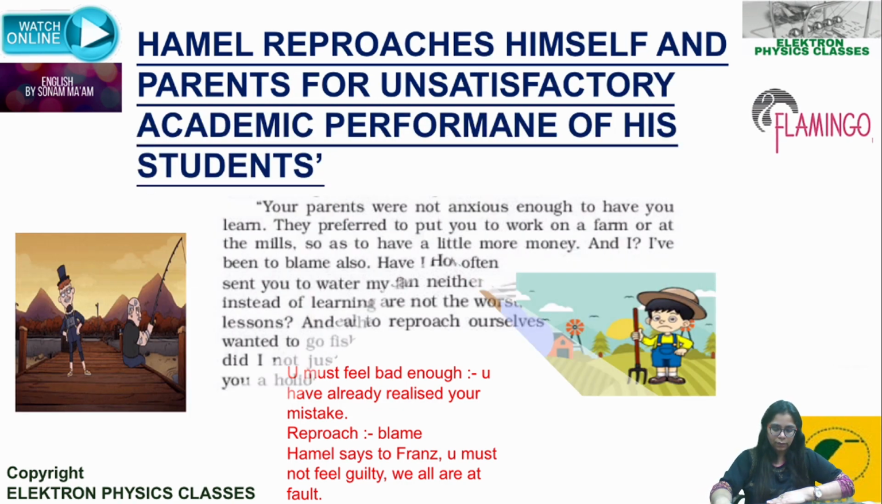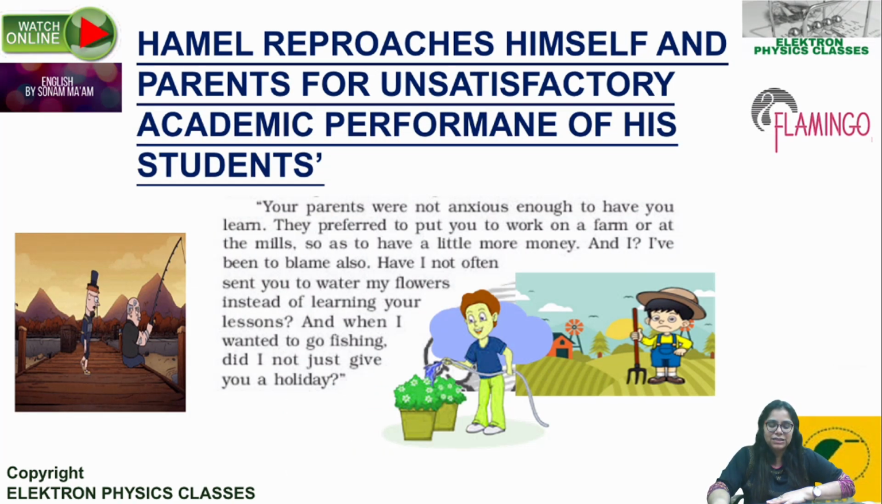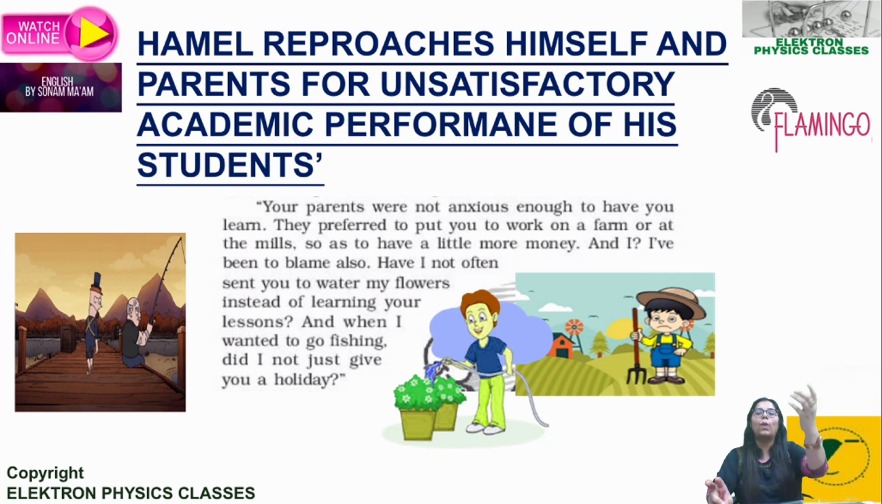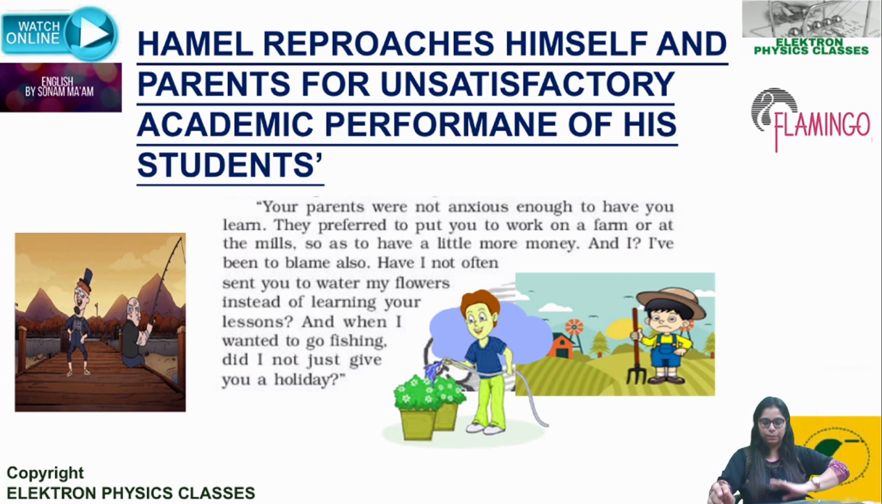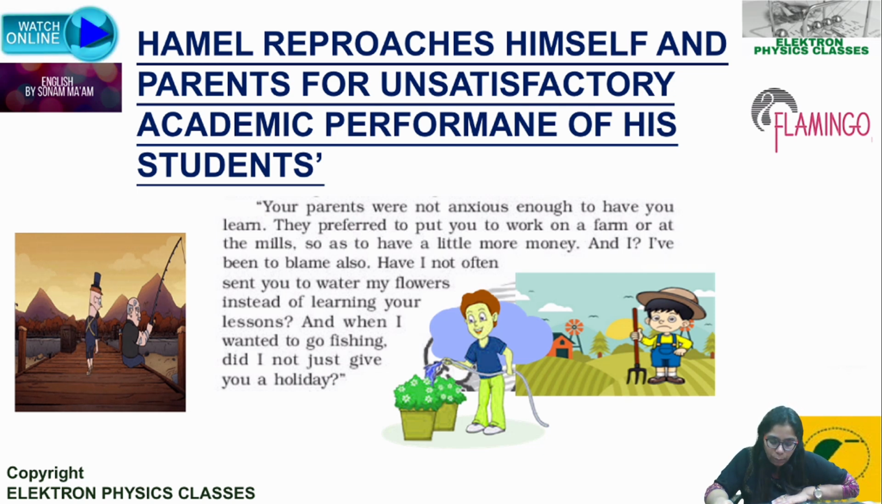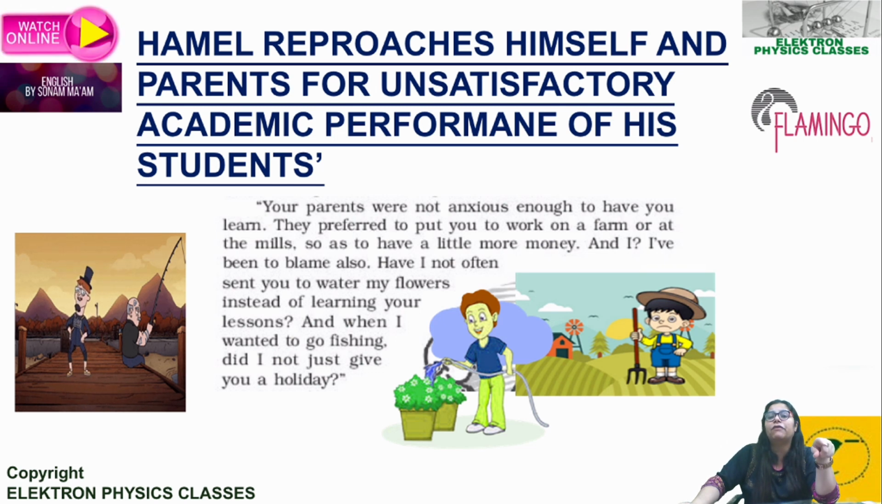We'll proceed. Now Hamel is further telling Franz that he should not take all the blame on himself. There are various other factors also why you students could not study properly. He's explaining those factors. Your parents were not anxious enough to have you learn. They preferred to put you to work on a farm or at the mills. So he's saying that Franz, you are not the only one to blame for not being able to learn properly. Your parents are also at fault. Your parents were never anxious enough to have you learn. They never put in the efforts to have you learn.